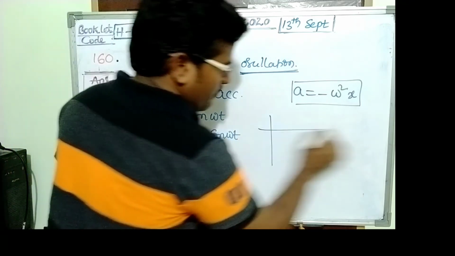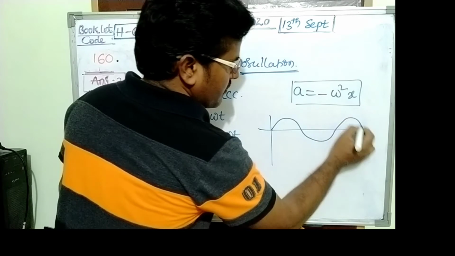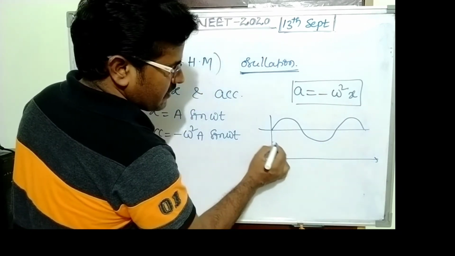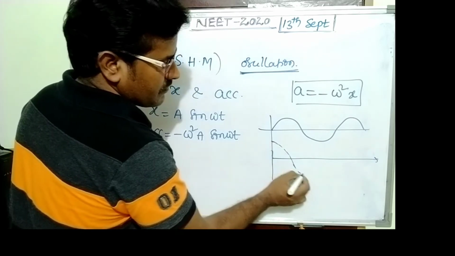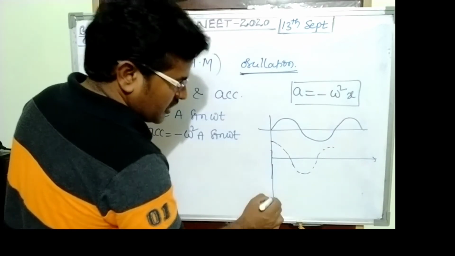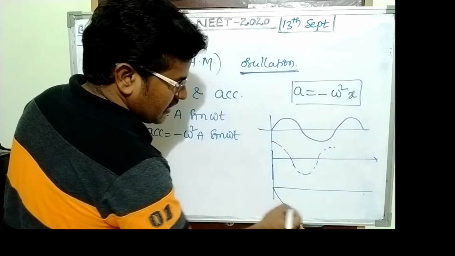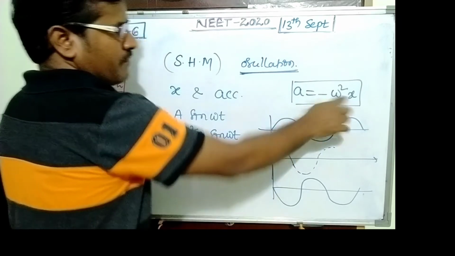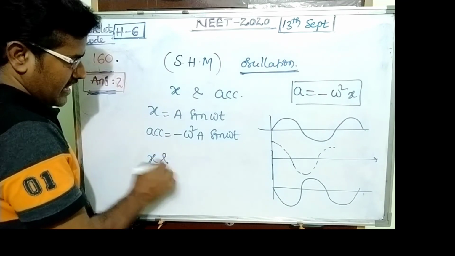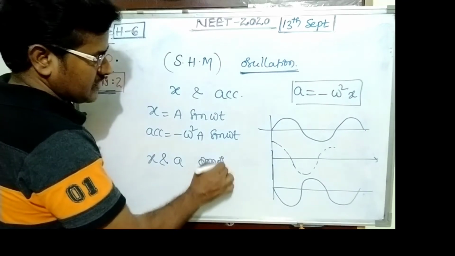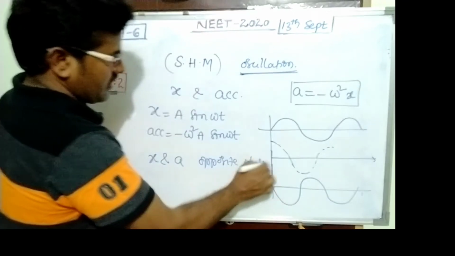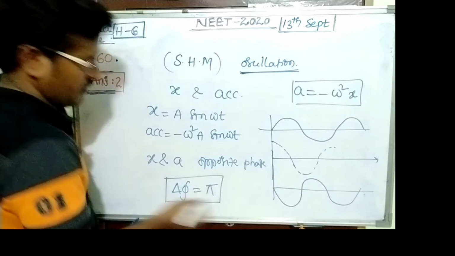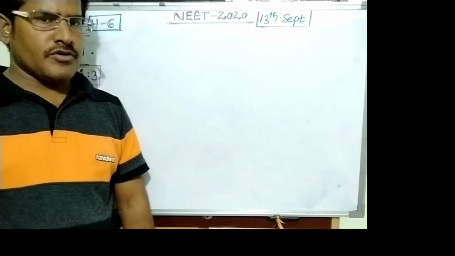Suppose the displacement graph is like this. The velocity graph is like this. But the acceleration graph is completely opposite to the displacement. That means acceleration and displacement are in opposite phase, x and a in opposite phase. Then the phase difference becomes pi. The answer becomes 2.